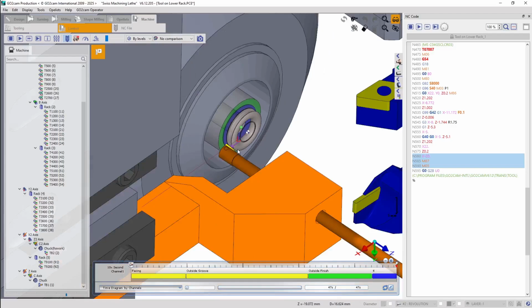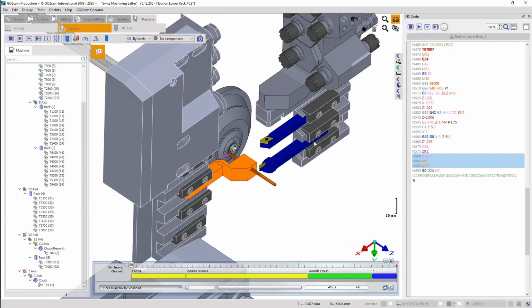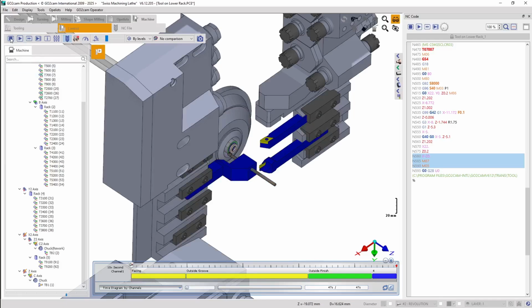To solve this, there are three solutions. The first one is simply to just move the tool on the X plus rack, if possible. The second solution is to do the profile selection on the X negative direction using the lower silhouette. So let's do that.